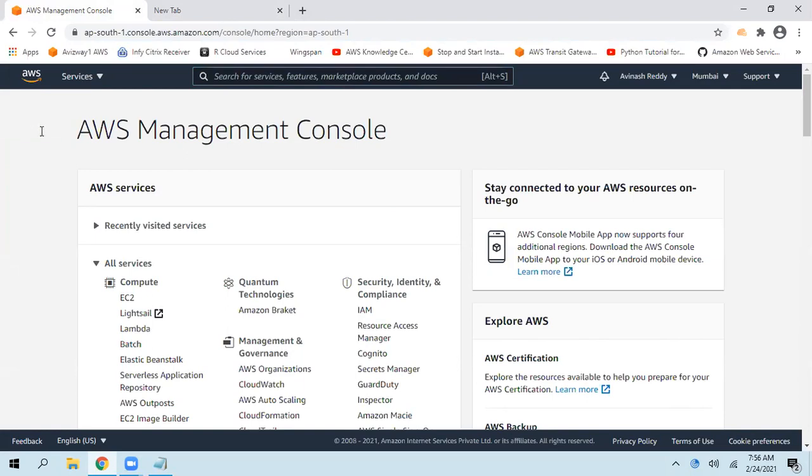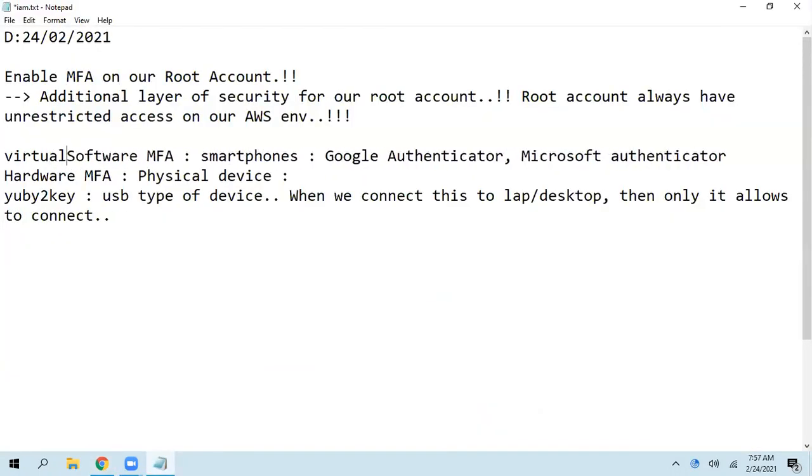Okay. So in both conditions, we need to purchase the hardware, right? Yes. That organization is going to take care of it. The UB key works without physical connections. It just requires the authentication code. Yes. Right. Okay. So that organization is going to take care. Here we are good with the virtual MFA or software MFA.